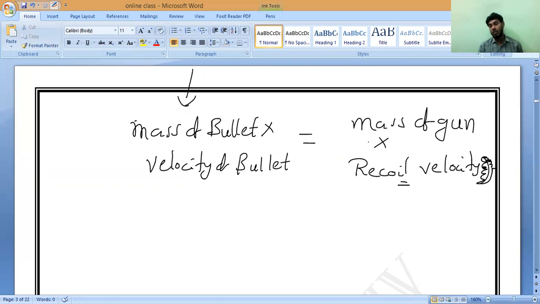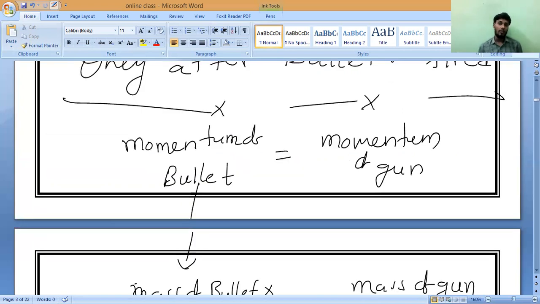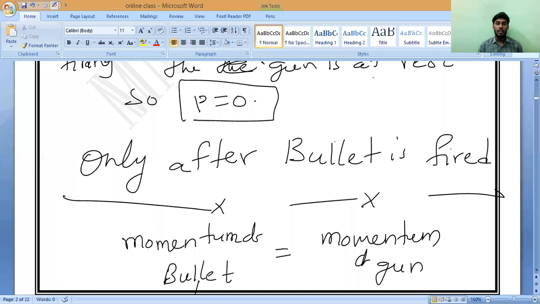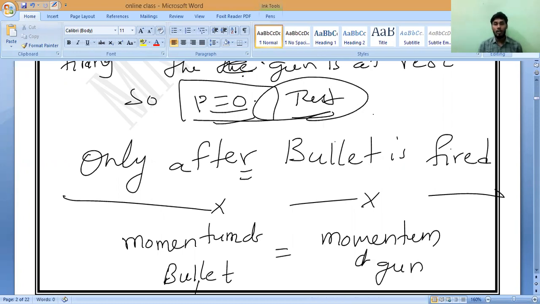So momentum of the bullet is equal to momentum of the gun only after firing. Please respond to me. So in the case of the bullet alone, please remember momentum is present only after firing, because momentum is zero when the gun is at rest. So that is why we won't consider this. We only consider after the bullet is fired from the gun.